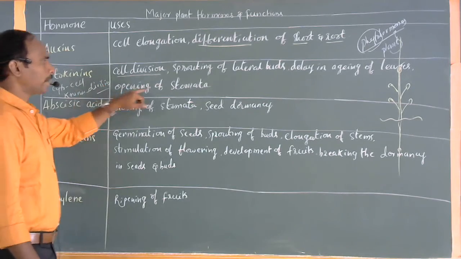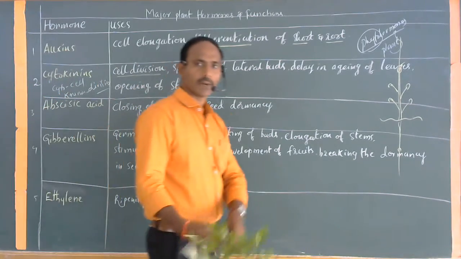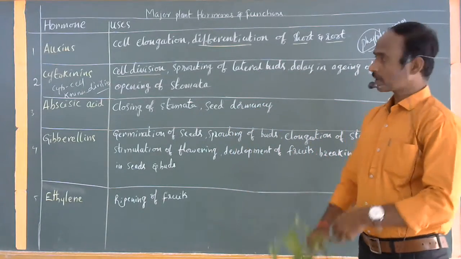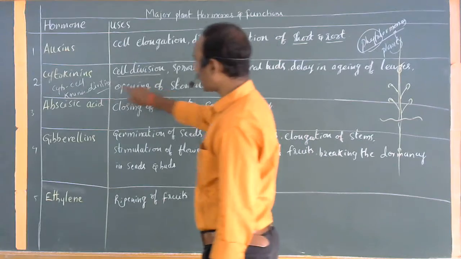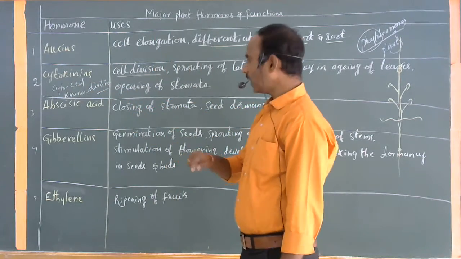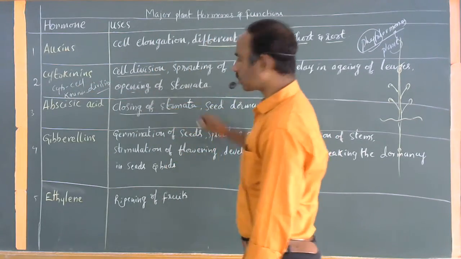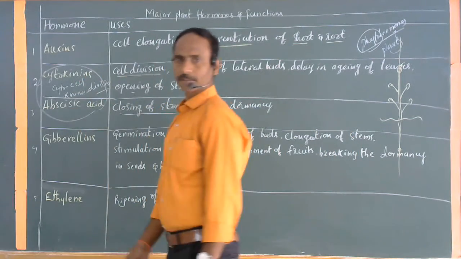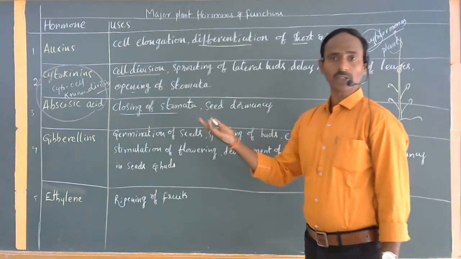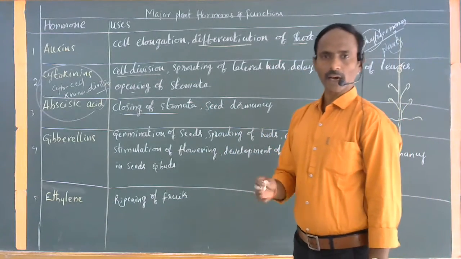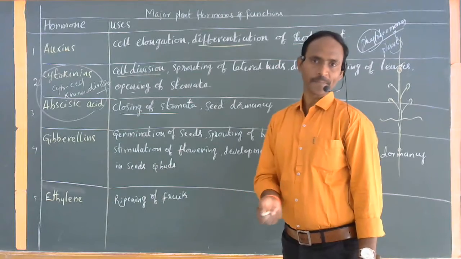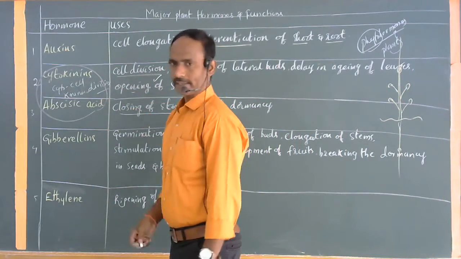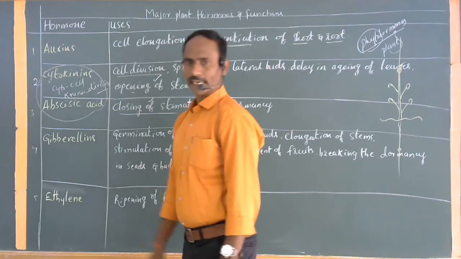And again, opening of stomata. Opening and closing of stomata is useful for the process of photosynthesis and also the respiration mechanism. The opening of stomata is done by the cytokinins, and the opposite reaction is commonly called closing of stomata. So these two hormones work in opposite directions. Sometimes some plant hormones work together, and some work in opposite reactions. The opening of stomata is done by the cytokinins and closing of stomata is done by the abscisic acid.